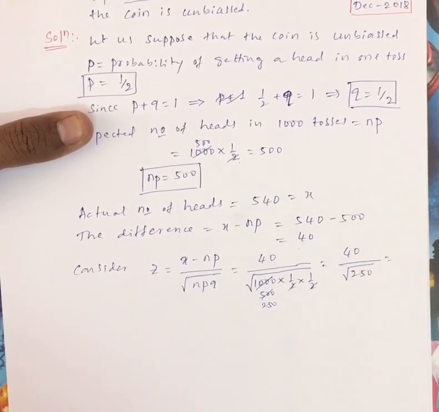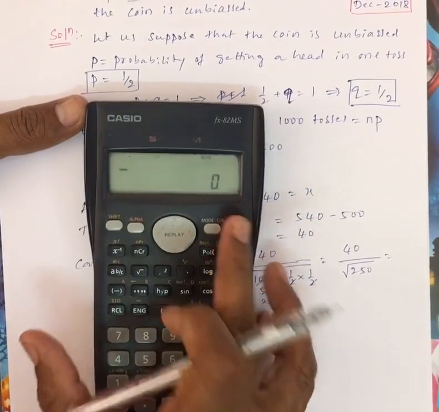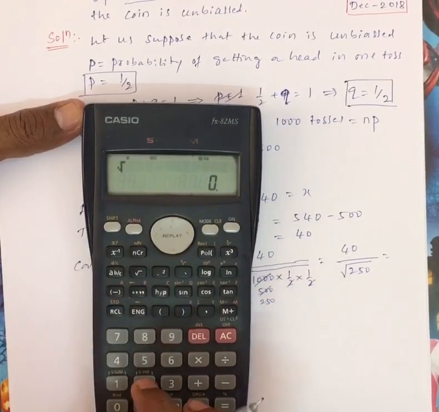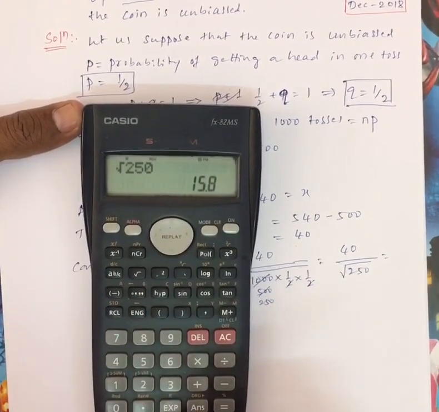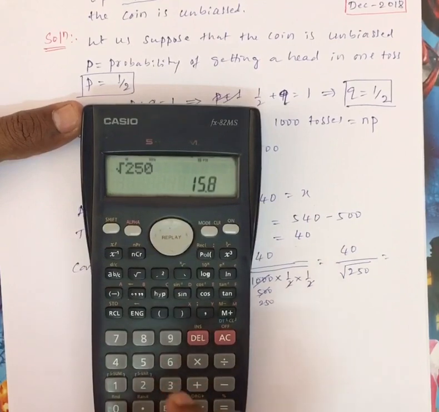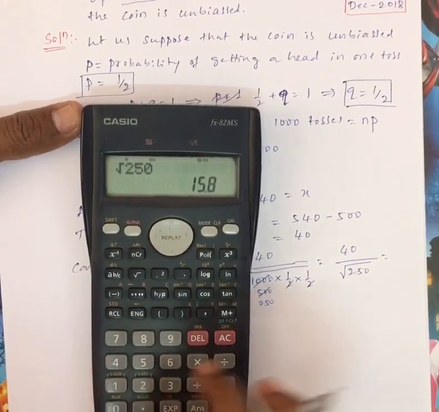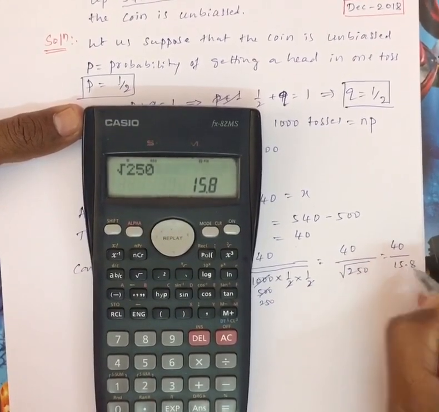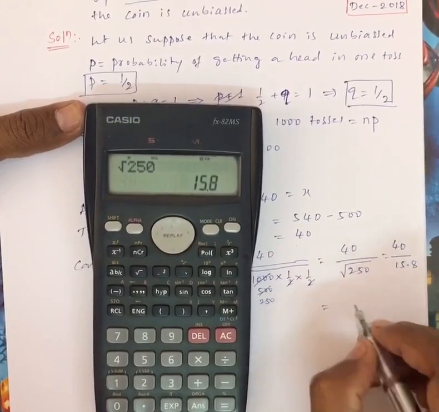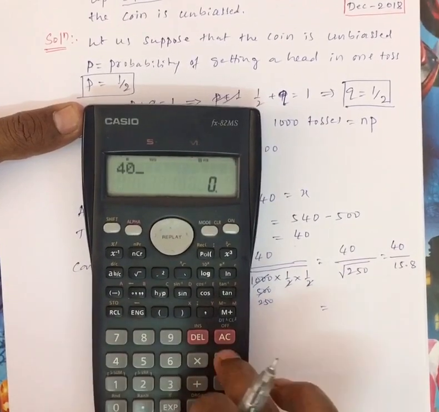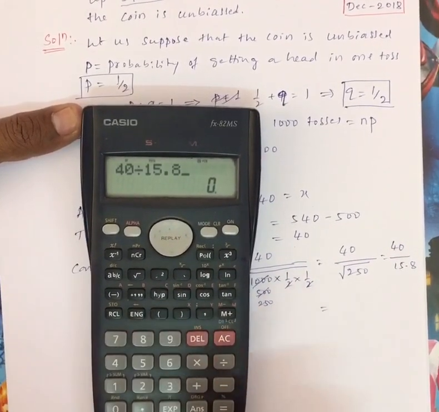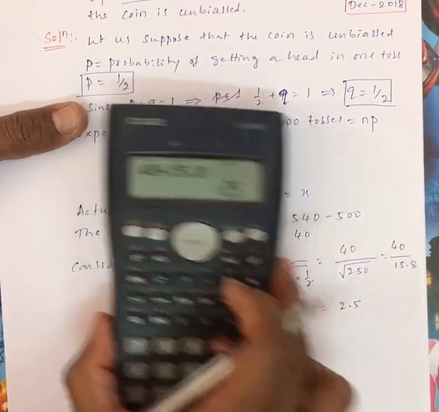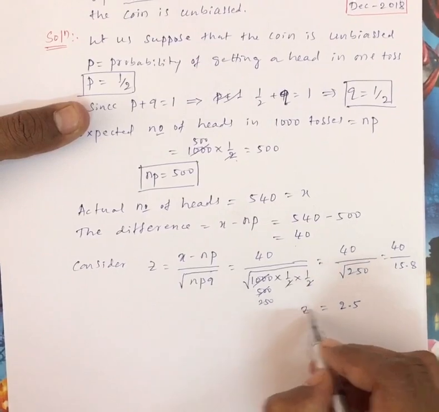Using calculator, square root of 250 is 15.8. Now 40 divided by 15.8 is 2.5. So z is 2.5.